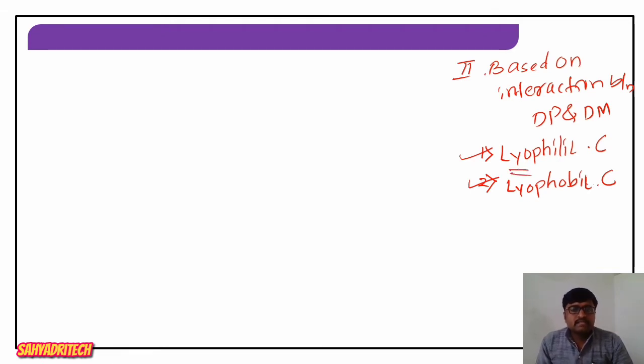Lyophilic colloid is a type of colloid in which there is a greater affinity, or interaction, between dispersed phase and dispersion medium particles. On the other hand, in lyophobic colloids there is a less affinity between dispersed phase and dispersion medium particles.